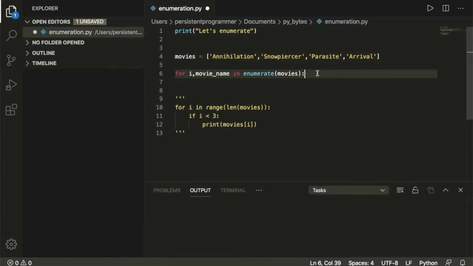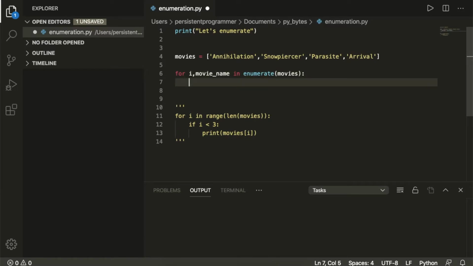So instead of writing movies at that index, we are easily able to access those items when we use an enumerate function in our list. So we are able to access the movie name, which is already in this variable. So that's how we will go ahead and print our movies.